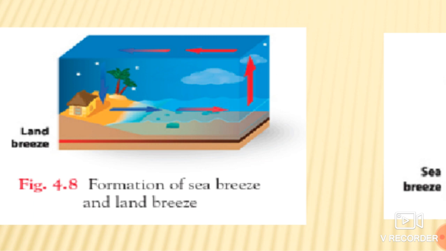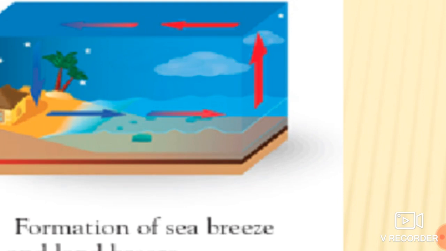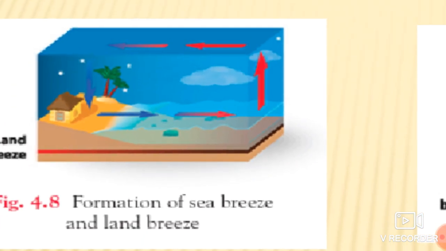Okay, convection also plays an important role in maintaining moderate temperature in the coastal area. See students, in the coastal area the land masses, that means the coastal beach, heat up much faster than the water which is present beside it.